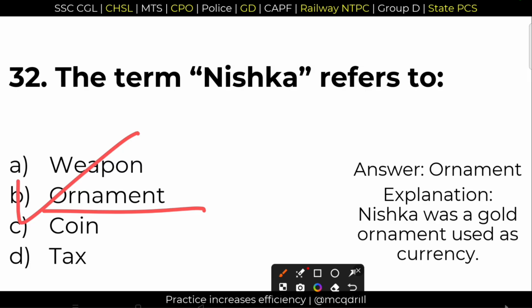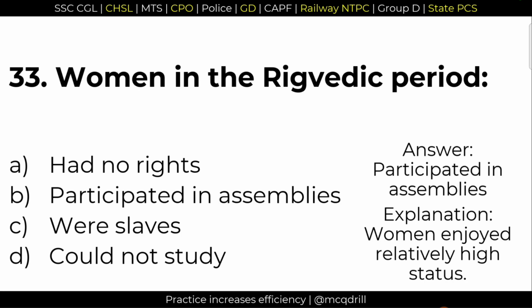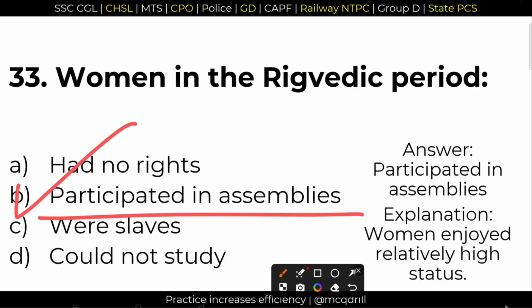Okay. Next question 33. Women in the Rigvedic period used to participate in assemblies. Option B is the right answer. Women had no obligation, but they could attend or participate in assemblies as well.